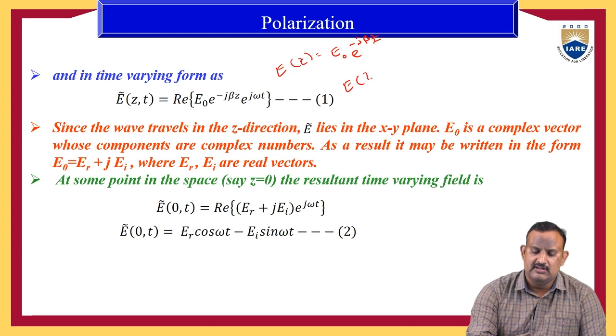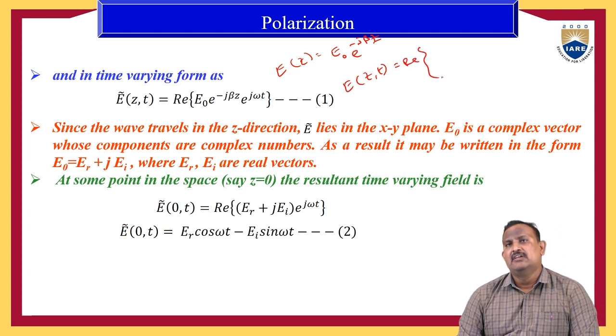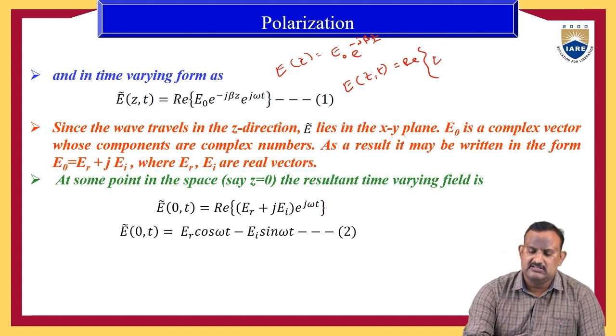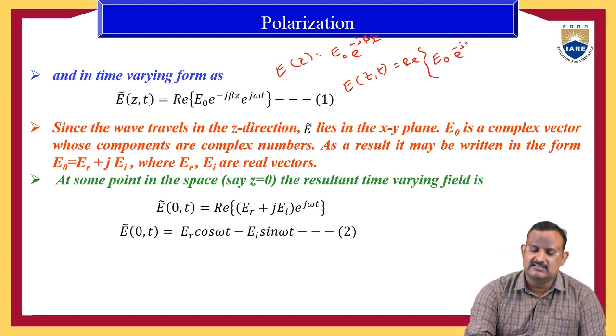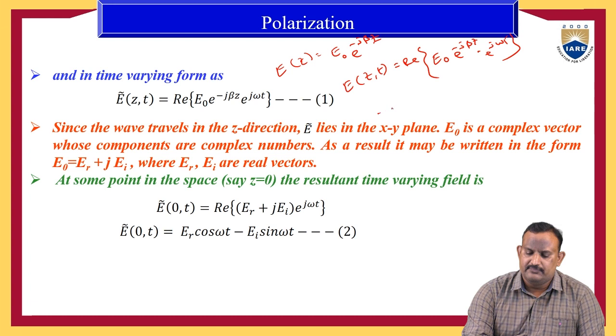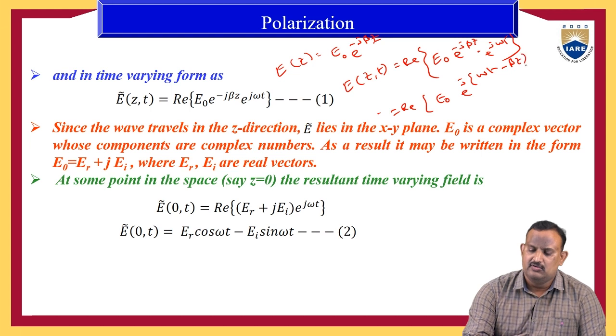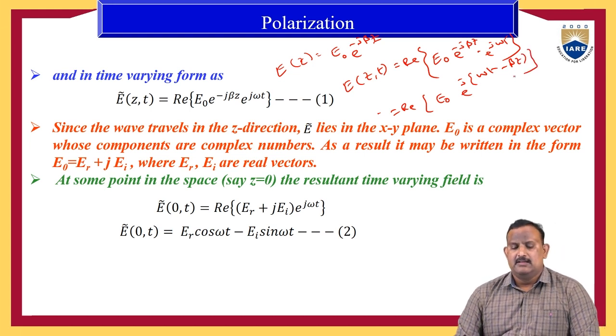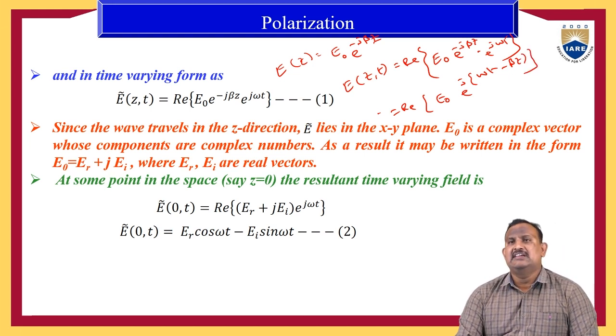Therefore, E(z,t) is equal to the real part of E0 e^(-jβz) e^(jωt). If you take j common in the exponent, it is the real part of E0 e^(j(ωt - βz)). Since the wave travels in the z direction,